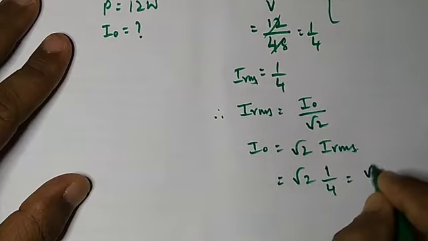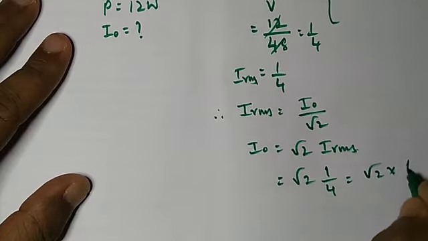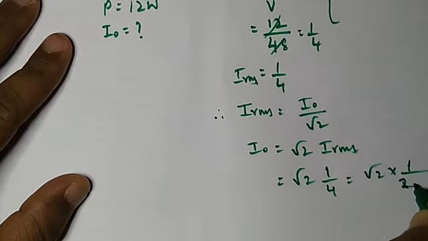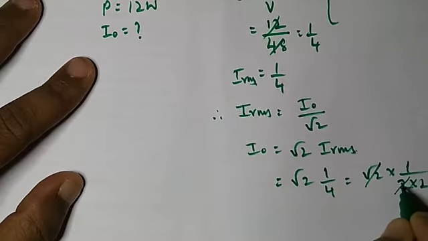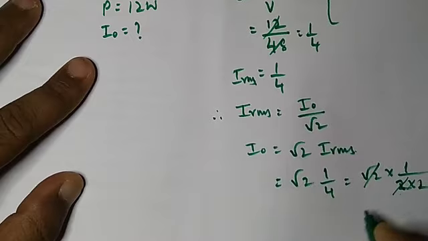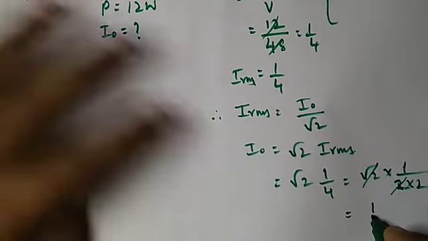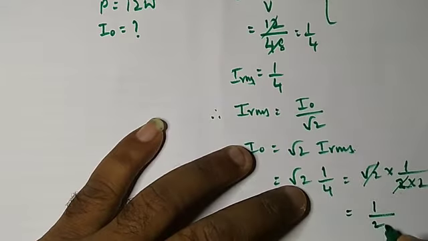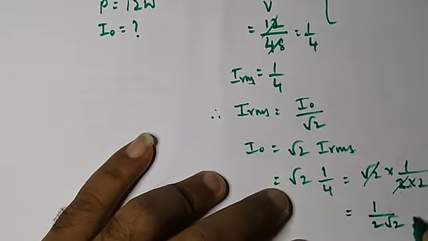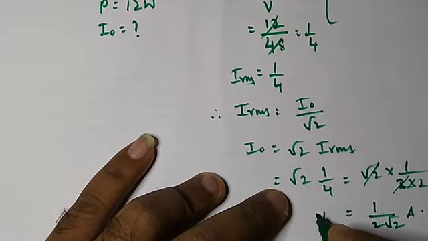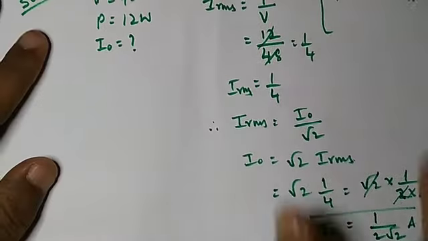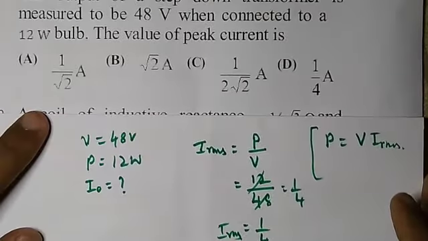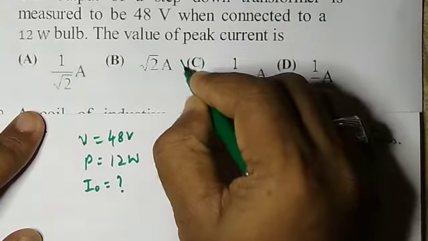So this can be written as root 2 into 1 by 2 into 2. One root 2 will get cancelled, and one more root 2 is left. Therefore the final answer is 1 by 2 root 2 ampere of current I naught. So the third option is correct.